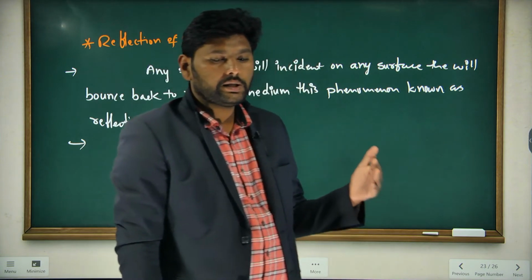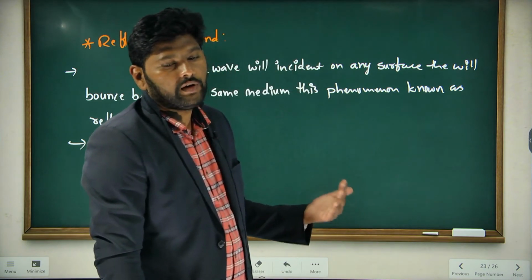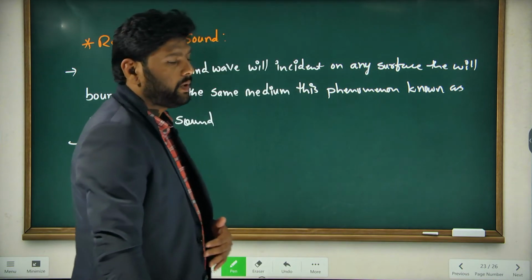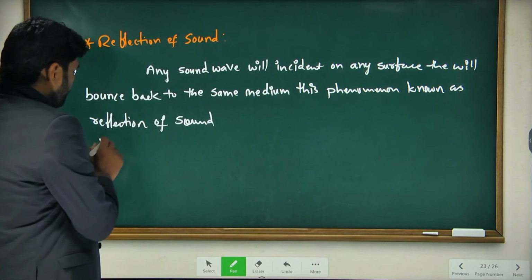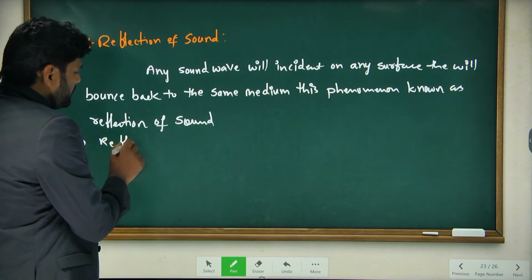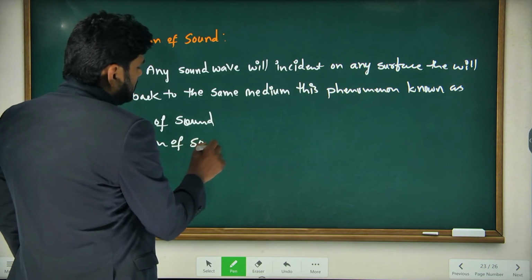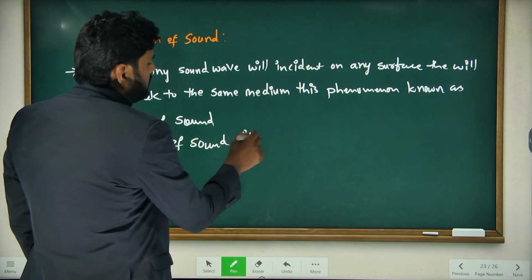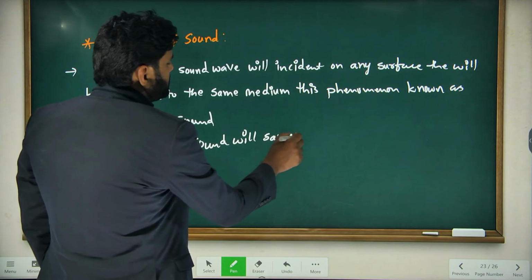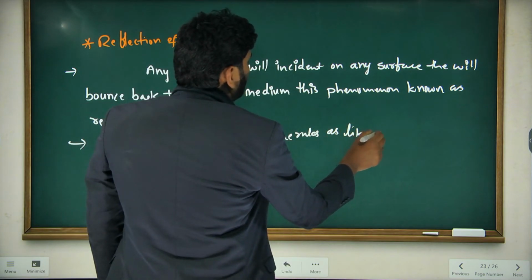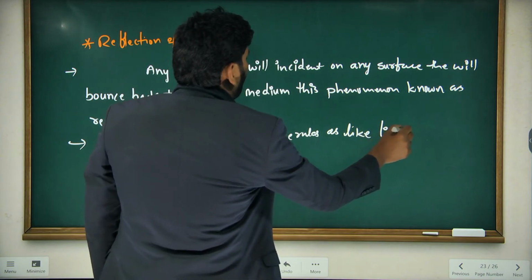So the reflection of sound also follows the same rules as light. That point also write down: reflection of sound will follow the same rules as light.